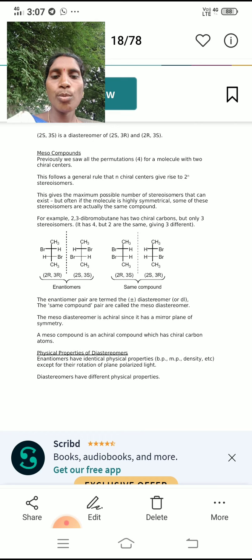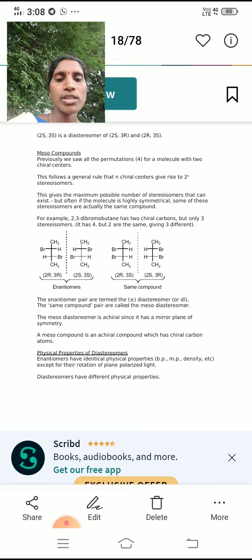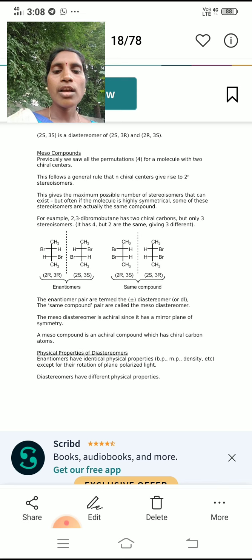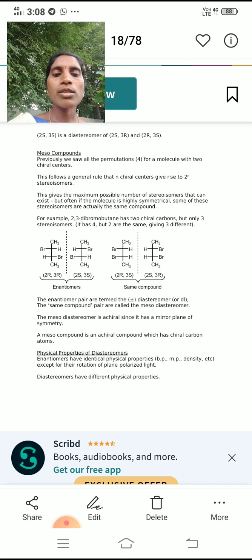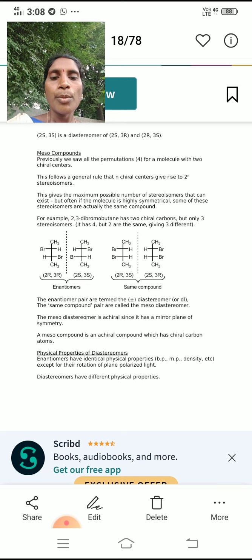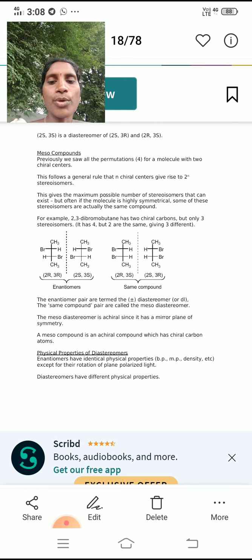A meso compound is an achiral compound which has chiral carbon atoms. Even though it has chiral carbon atoms, it is optically inactive due to the presence of a plane of symmetry in the meso compound.